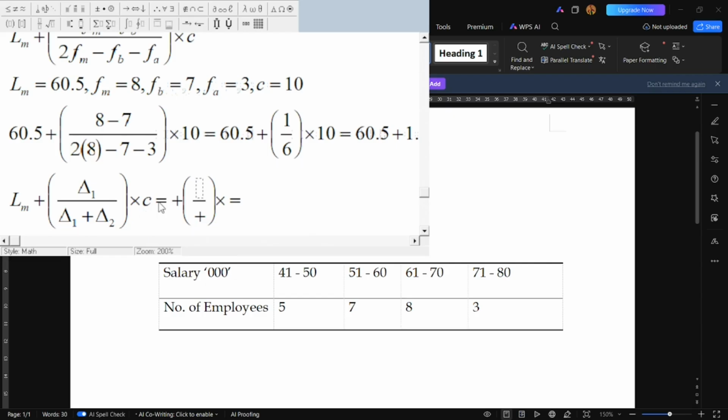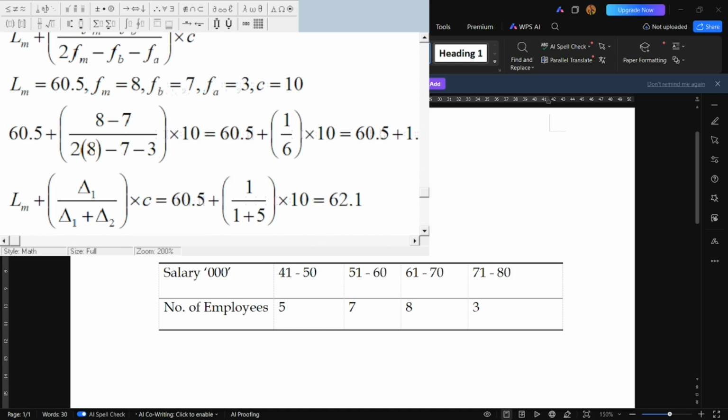Again, as we have calculated, the lower class boundary is 60.5. Then what is change 1? Change 1 is simply the frequency of the modal class minus the frequency before, that is 8 minus 7, which is 1. Then change 2 is the frequency of the modal class minus the frequency after, that is 8 minus 3, which is 5, then times 10. Again, as you can see, this leads to 1 over 6 times 10, which will give us the same answer as above.